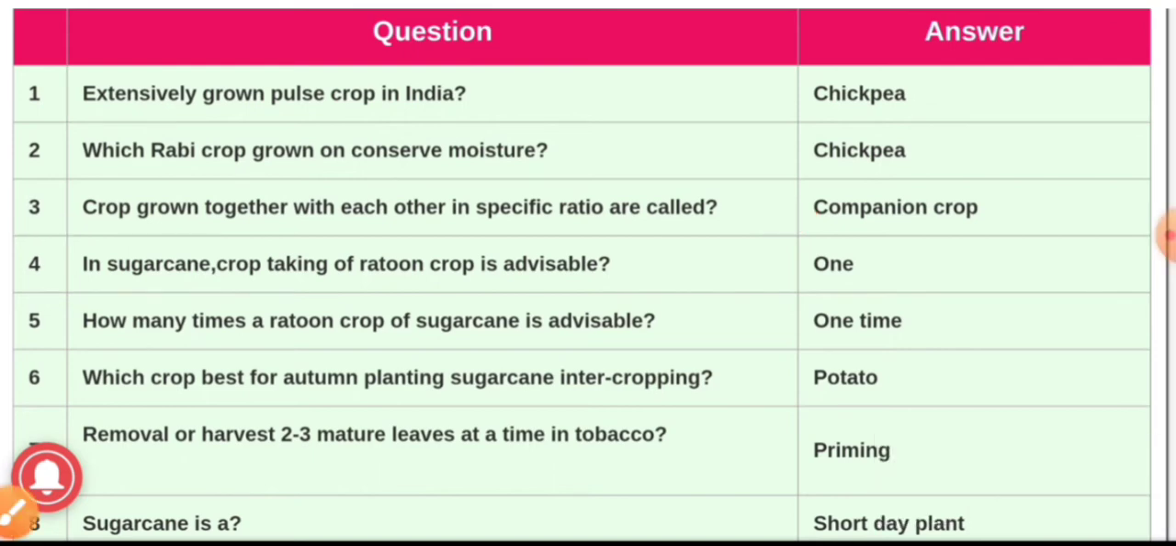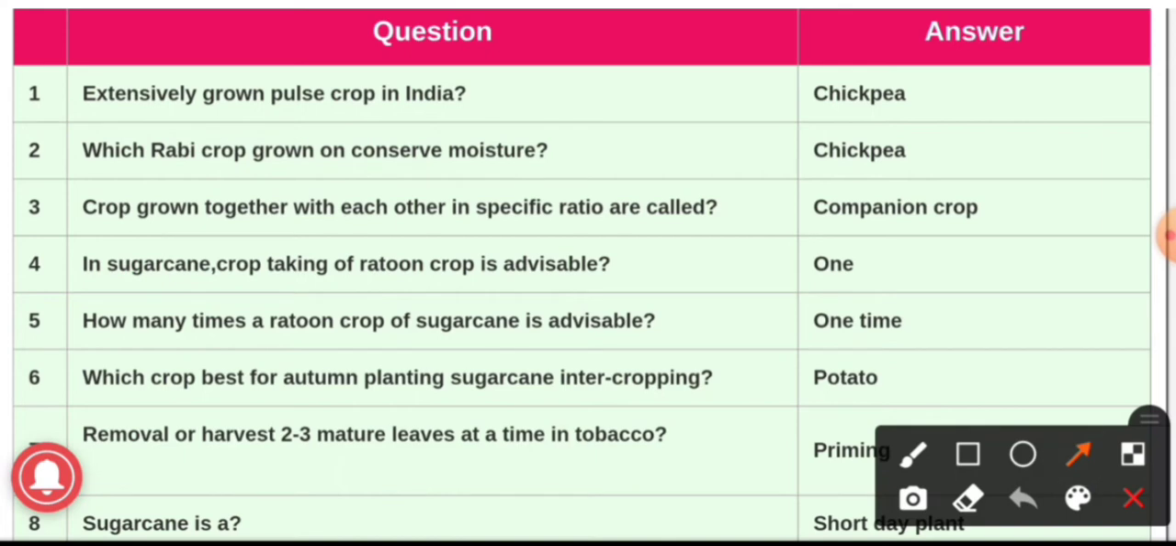Question number 4. In sugarcane crop, taking of ratoon crop is advisable, means how many times can we take a ratoon crop in the cultivation of sugarcane? And the answer is 1. Only one time we have to take a ratoon crop in the cultivation of sugarcane.